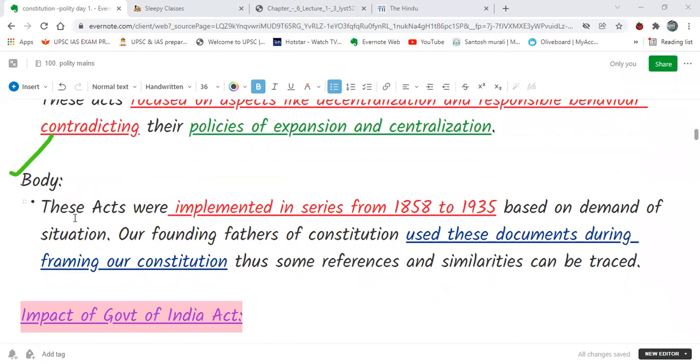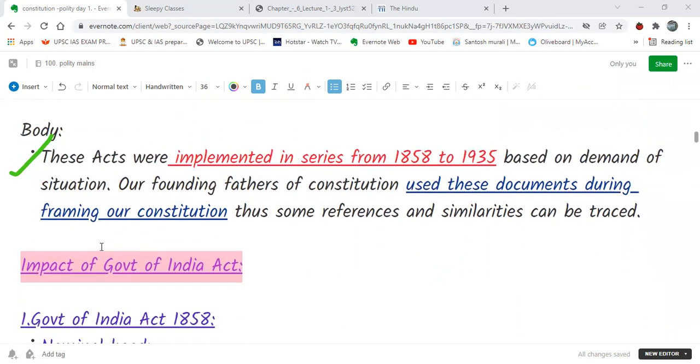We will discuss each act and how it has influenced or impacted the Constitution of India. A little bit of information about these acts: they were implemented in a series from 1857 to 1935 on the demand of the situation. As the situation demanded, accordingly the different acts came into existence.